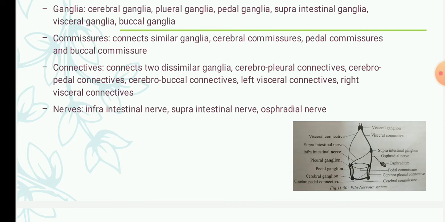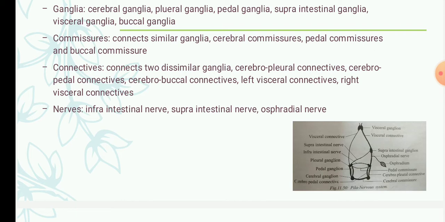Okay. Then next is the connectives. The connectives are the nerves that connect two dissimilar ganglia. For example, buccal ganglia and pedal ganglia, cerebral ganglia and buccal ganglia, like this. Okay. So there are a total of 5 types of connectives. The first is the cerebropleural connective. As the name suggests, it is the nerve that connects the cerebral and the pleural ganglia. So the nerve that connects the cerebral ganglia with the pleural ganglia is termed the cerebropleural connective.